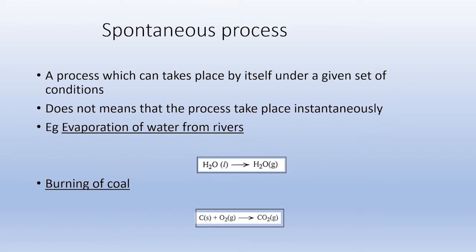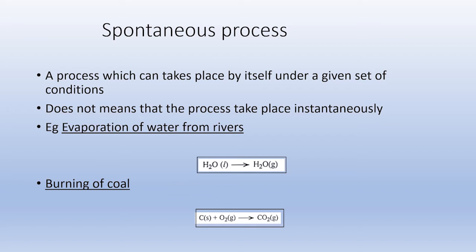Now let's see what a spontaneous process is. A spontaneous process means a process which can take place by itself under a given set of conditions. That means any process which can take place by itself without any driving force. A spontaneous process does not mean that the process takes place instantaneously.